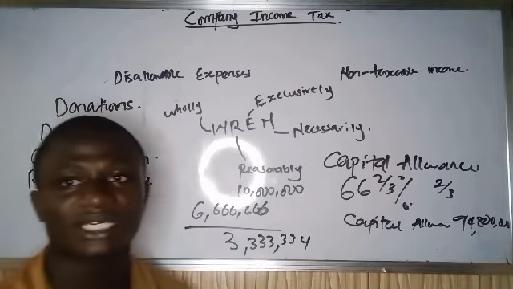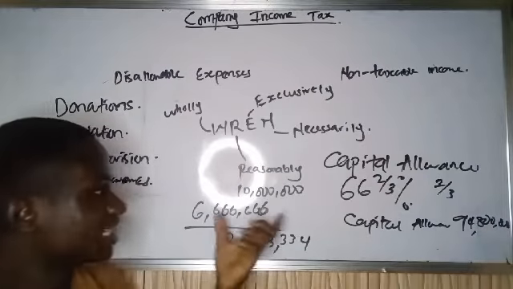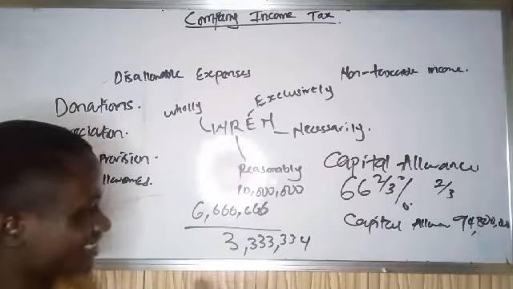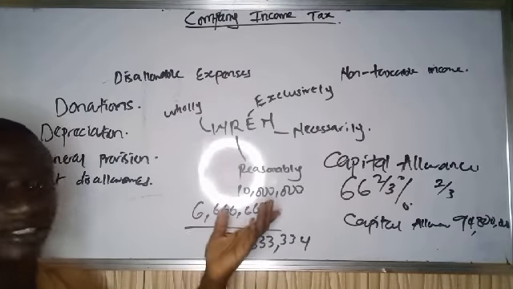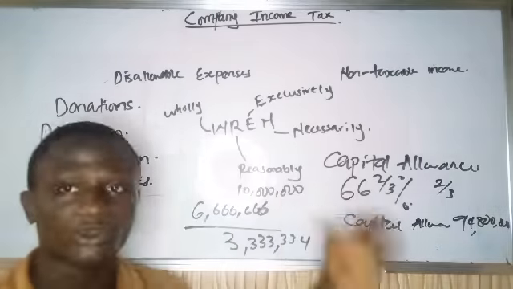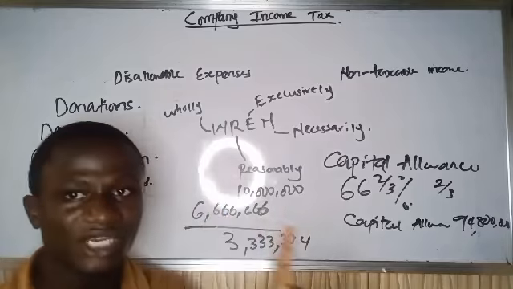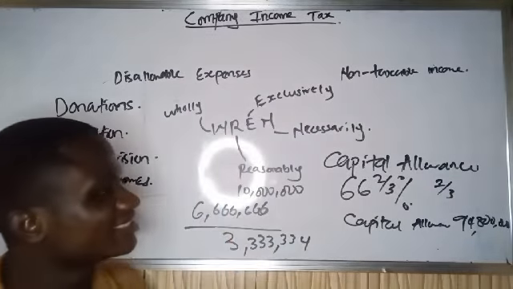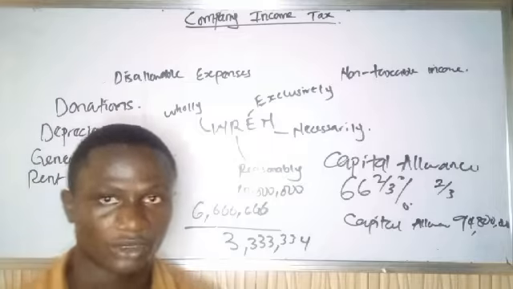So instead of granting this company the 9,480 something thousand allowance, I will grant them 6,666,666 naira allowance. Why? Because according to the provisions, capital allowance that is granted in one year of assessment must not exceed two-thirds, which is the same thing as 66 and two-thirds percent.